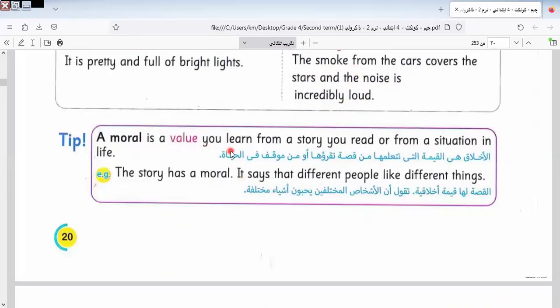The moral here is the value you learn from a story that you read, or from a situation. The story has a moral. It says different people like different things. This is the value that we took from this story. It's the nature of any person to like different things, to try to. If I see different things, I would like to try this thing. So this is the value from our story today.